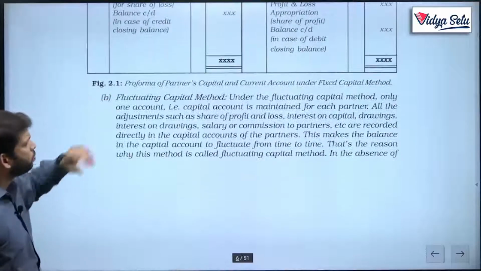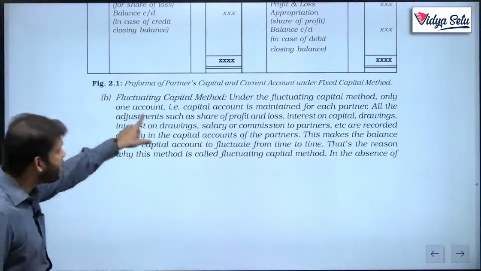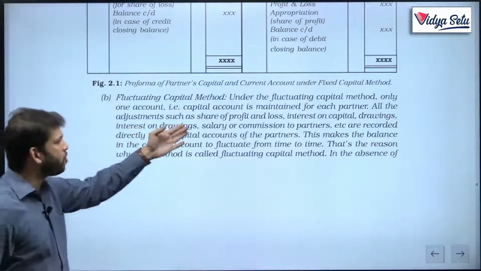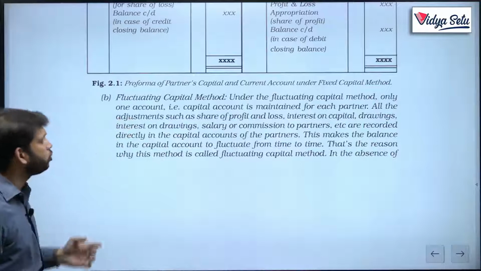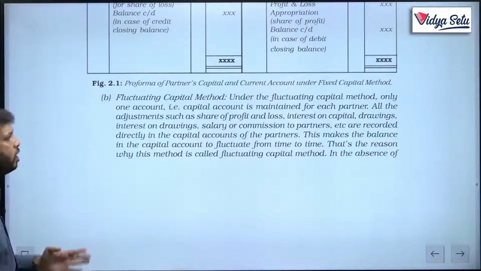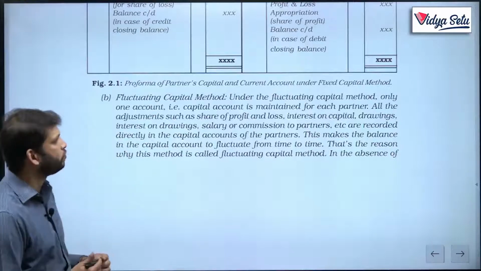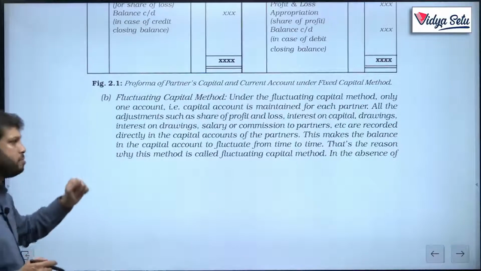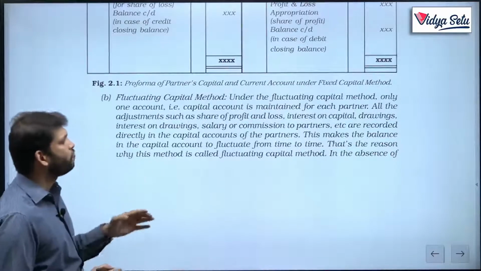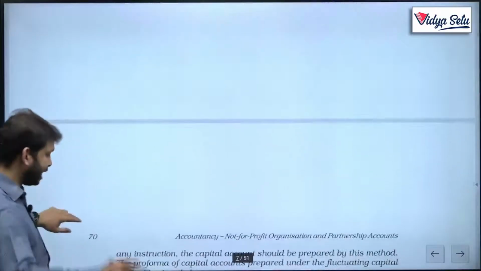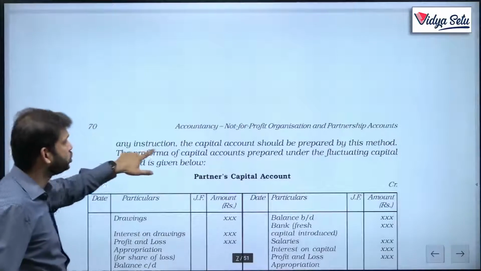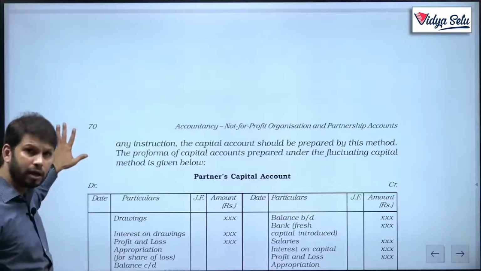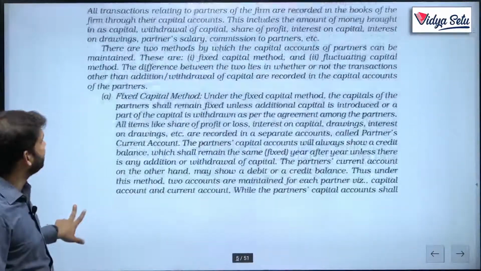Now if we know this, let's study the theory of it, small theory. Under the fluctuating capital method, only one account, that is the capital account, is maintained for each partner. All adjustments such as share of profits, loss, interest on capital, drawings, interest on drawings, salary or commission to partners, etc., are recorded directly in the capital accounts of the partners. This makes the balance in the capital account fluctuate from time to time. That's the reason why the method is called fluctuating capital method. In the absence, as I told you, in the absence of any instruction, the capital account should be prepared by this method.